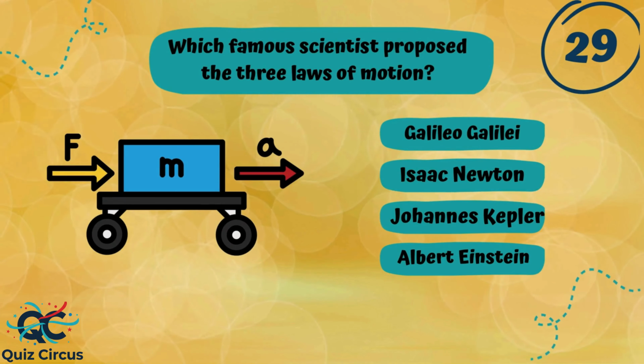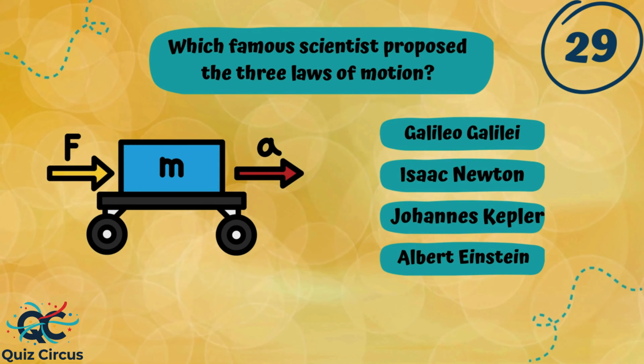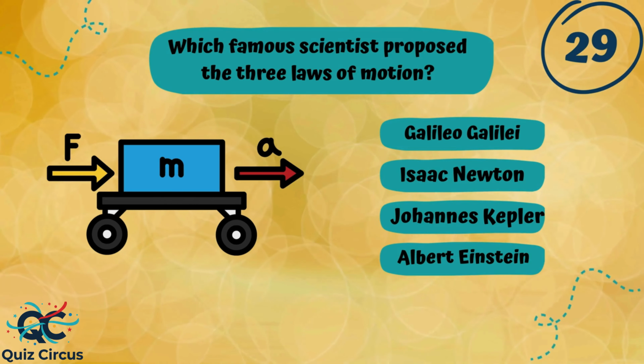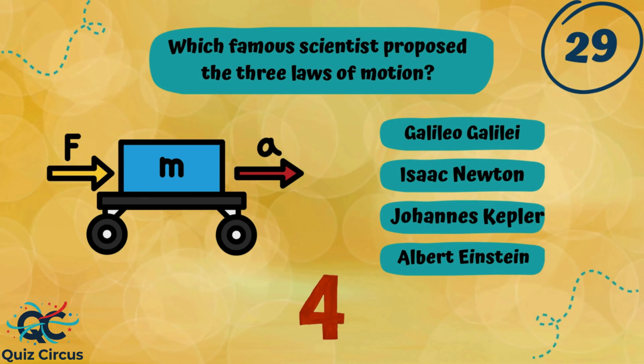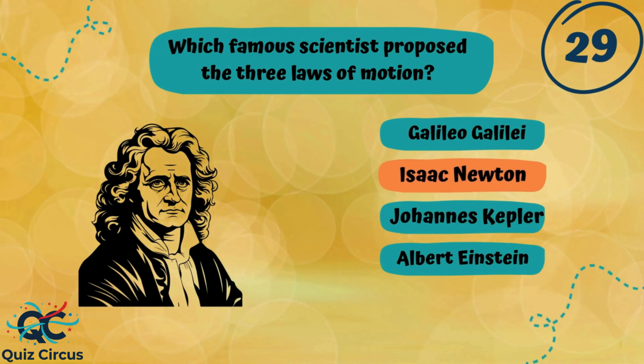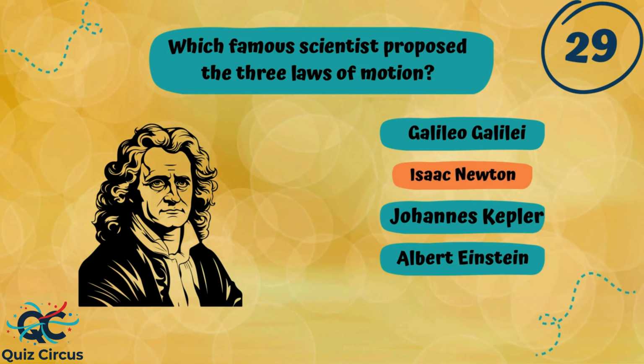Which famous scientist proposed the three laws of motion? Galileo Galilei, Isaac Newton, Johannes Kepler, or Albert Einstein? Well done if you picked Isaac Newton.